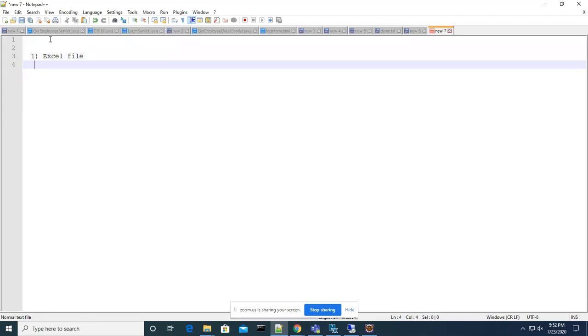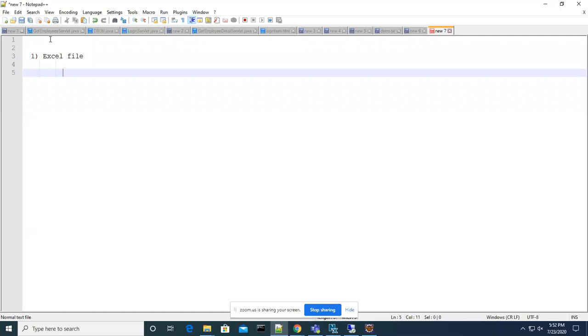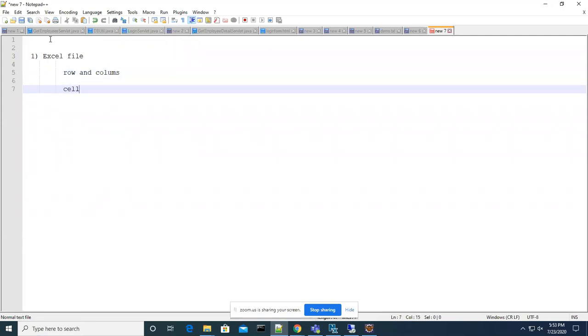So what does this Excel file generally contain? Rows and columns, and with this combination you will have a cell. In each cell we can keep some data.